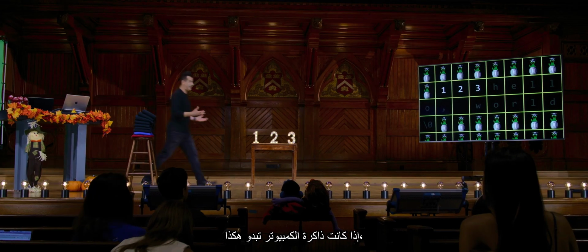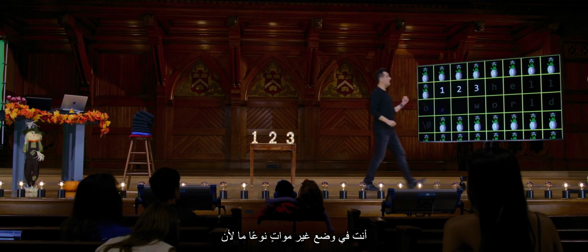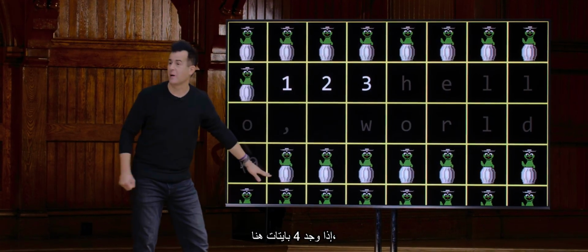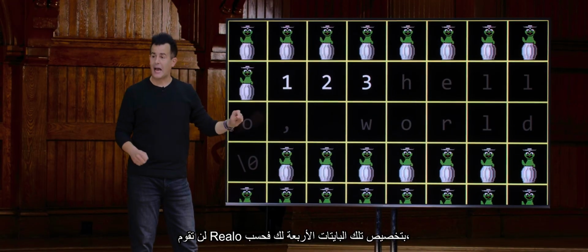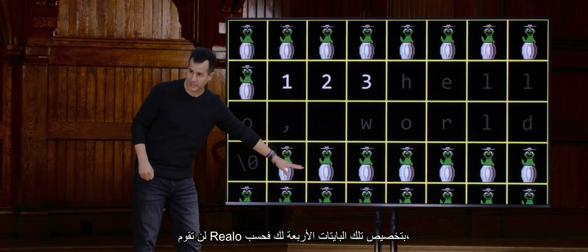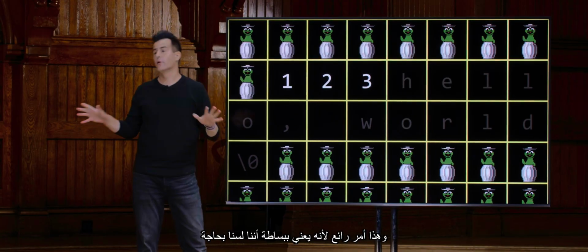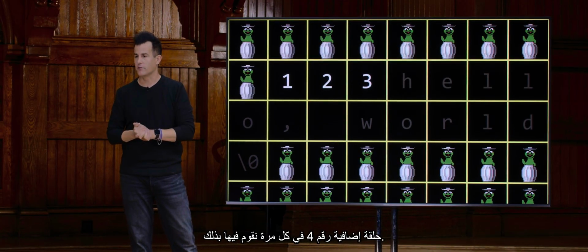So realloc will do 2 potential things for you. If the computer's memory looks like this, you're sort of out of luck, because realloc can't give you this byte. However, if it finds like 4 bytes down here, for instance, realloc will not only allocate those 4 bytes for you, it will then copy the data for you over to it, which is wonderful because it just means we don't need an extra for loop all the time we do this.